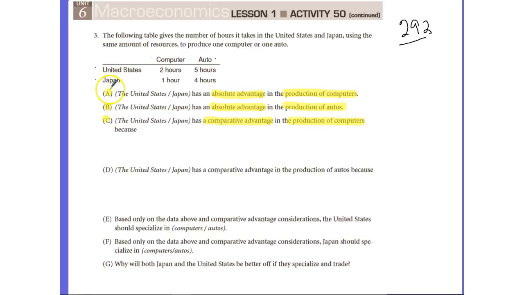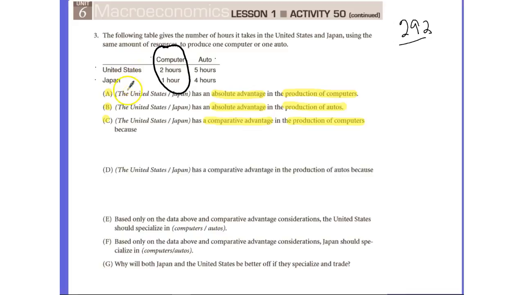One of the keys with AP, remember, is to always highlight the important information in the question so that you know exactly what they're asking. In this case, for A, we see that they're actually asking us which country has the absolute advantage in the production of computers. So I'm going to circle computers, and then we're going to look which one can absolutely do it faster or produce more.